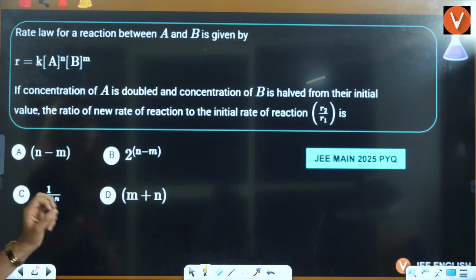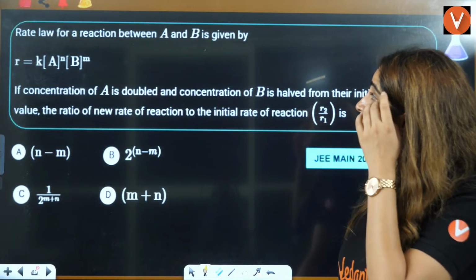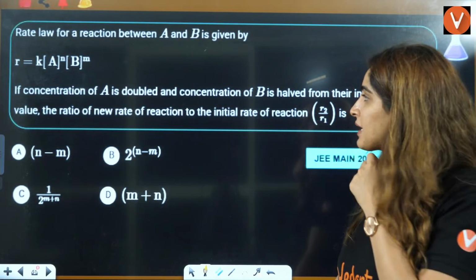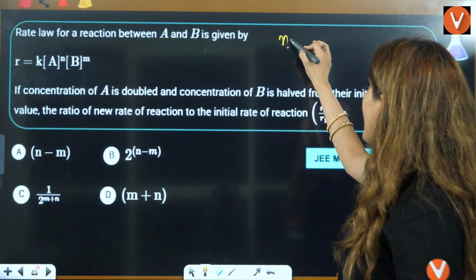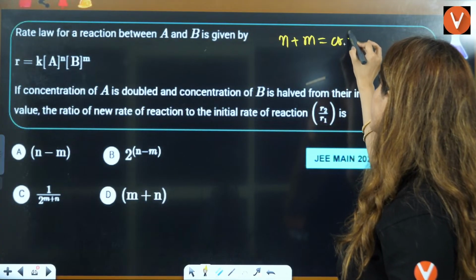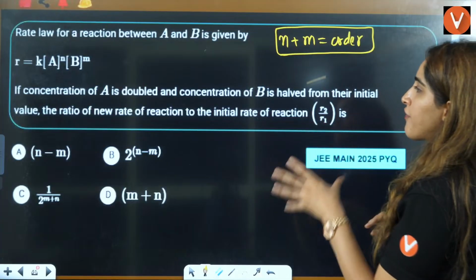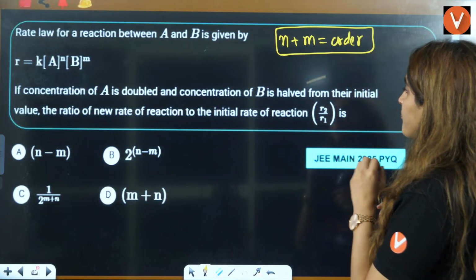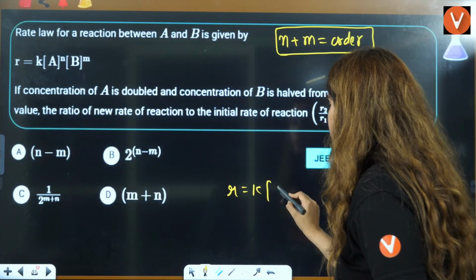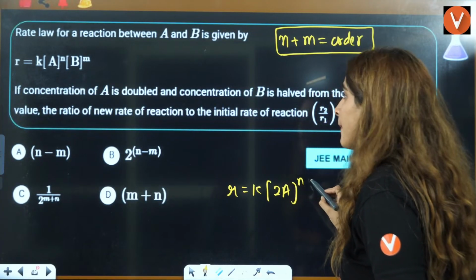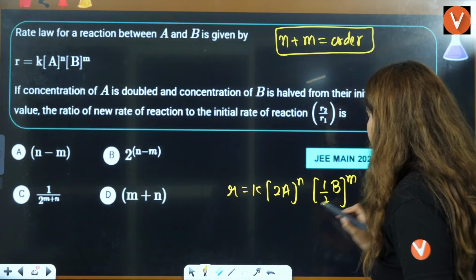Now let's see the next question here. The rate law for a reaction between A and B is given by this. Right? There is some rate law. We don't know what N and M are. All we know is N plus M is equal to the order of the reaction. This we know from the rate law equation. If the concentration of A is doubled and the concentration of B is halved, right? A concentration we are doubling, B concentration is half, that is this thing, right?